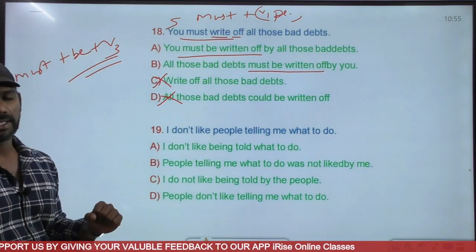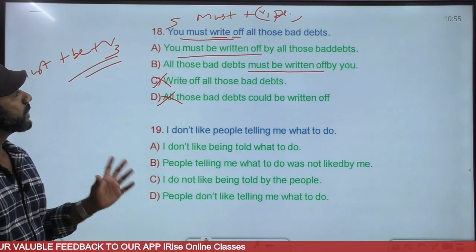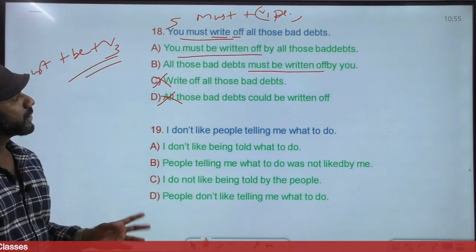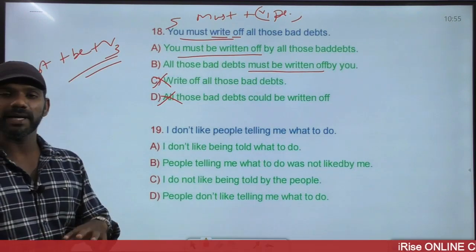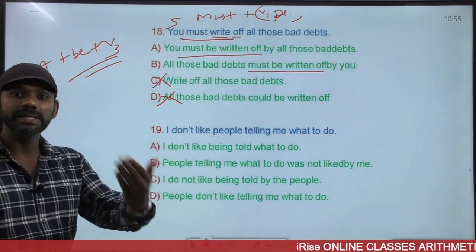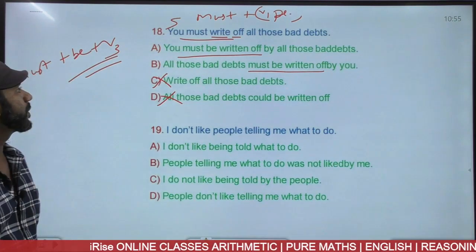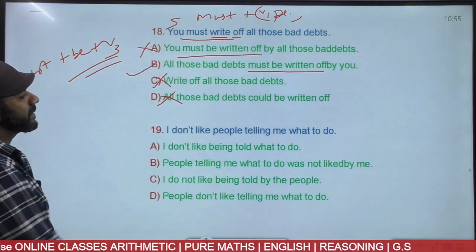I'll read the question once again. The meaning should remain the same. You must write off all those bad debts. Come to option A. You must be written off by all those bad debts means the exact opposite meaning. You cannot be written off. The bad debts must be written off. Option A is gone. The answer must be B.